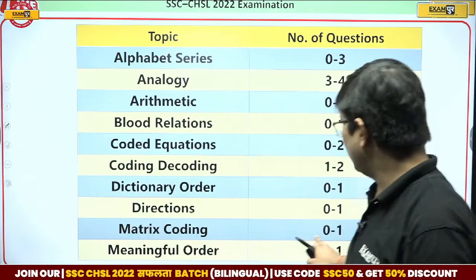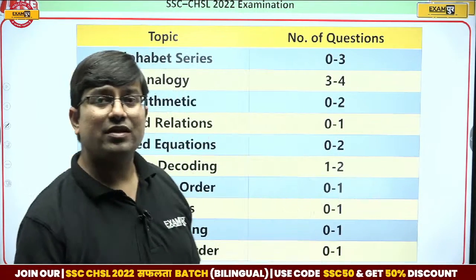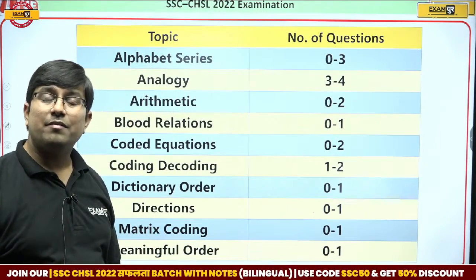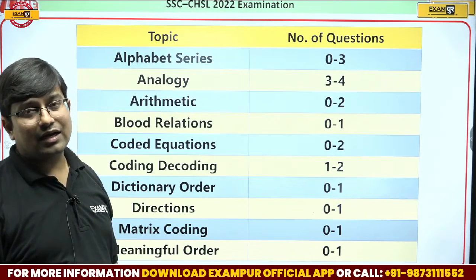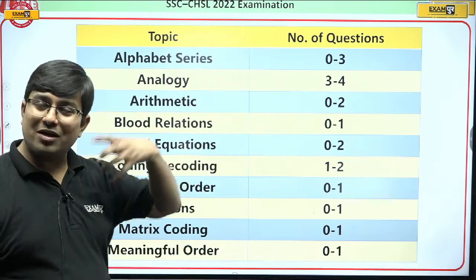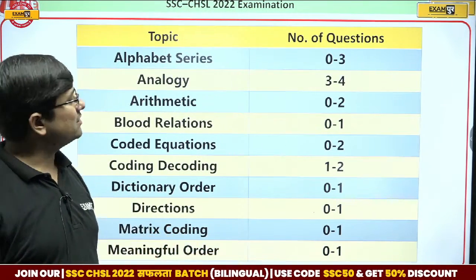Okay, 0 to 1 question. Then arrangement of words in a meaningful order, like triangle, square, pentagon, hexagon, heptagon, octagon, and so on, as per increasing order of the number of sides. So that kind of question, meaningful order, 0 to 1 questions.